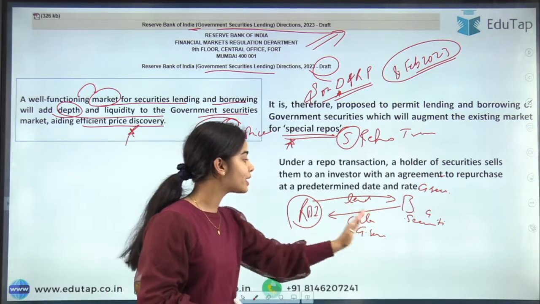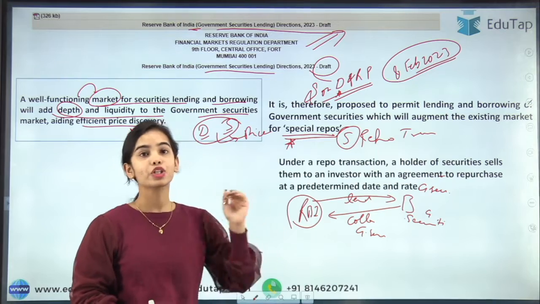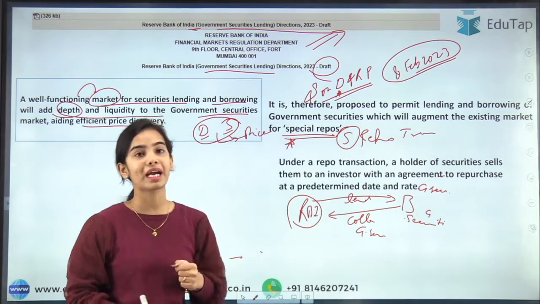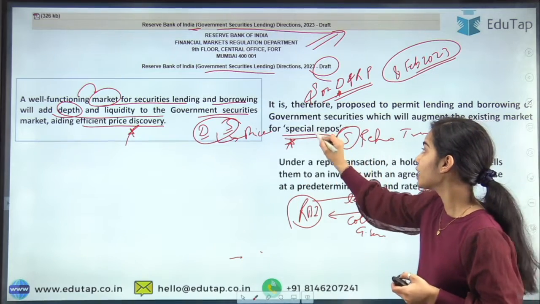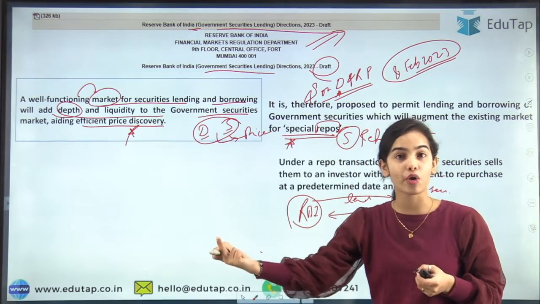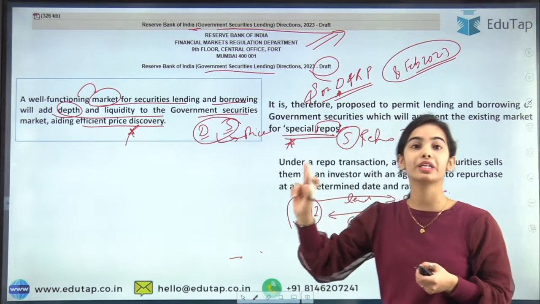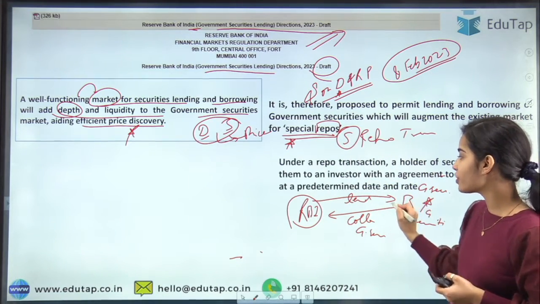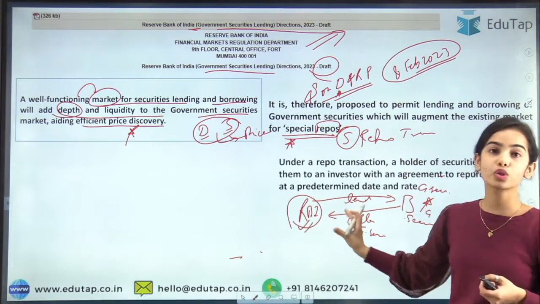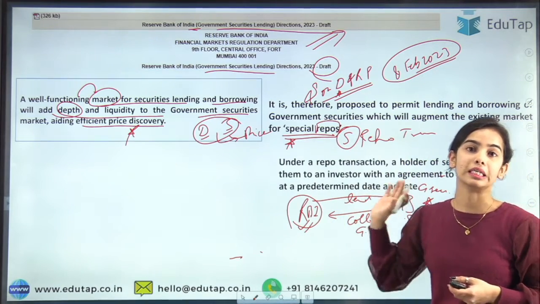Remember, it is a repurchase transaction. The selling of the government security happens to the Reserve Bank of India, and then the bank repurchases it by giving back the money it owes to the Reserve Bank of India with the interest rate.